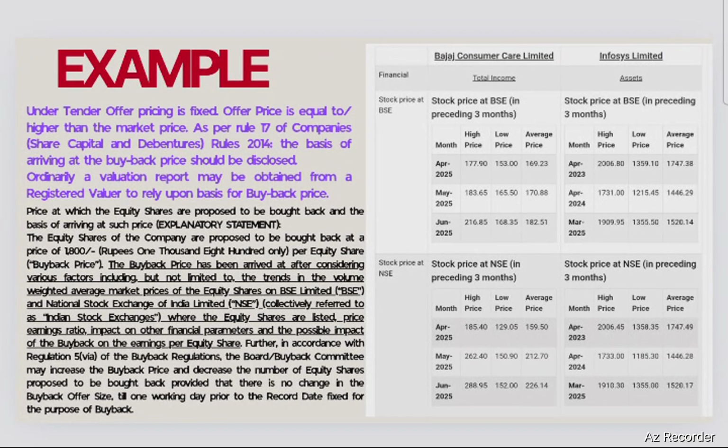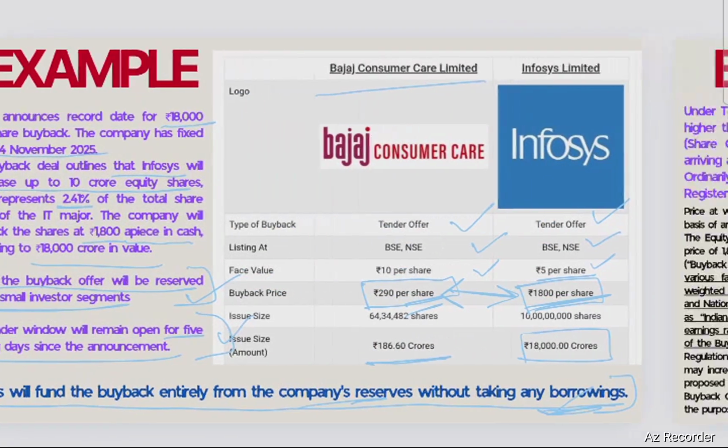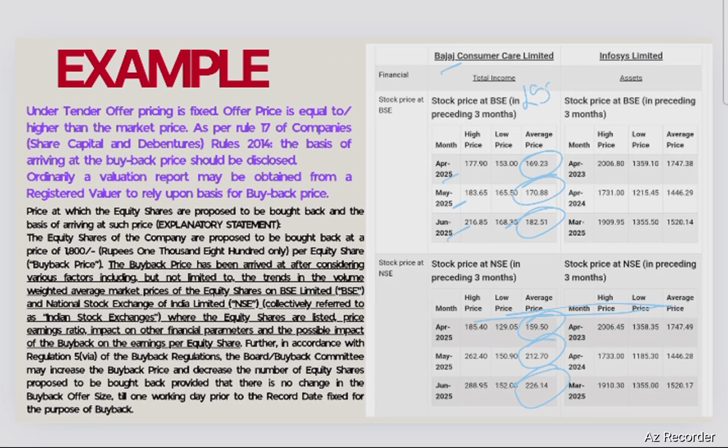If you see the stock price of Bajaj Consumer in April, May and June, the average price is like 169, 170 or 182. In NSE it's like 159, 212 and 226. So Bajaj Consumer bought it at 290. You can see that there has been a premium over the average price, say 226. If you compare 290 with 226, there has been a good amount of premium.